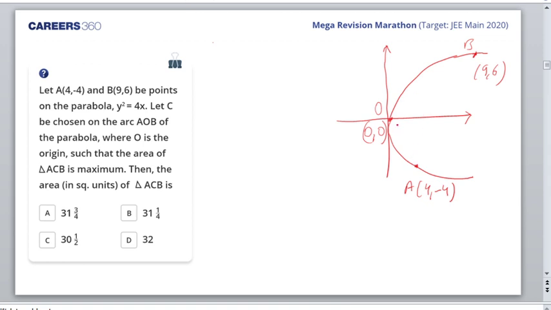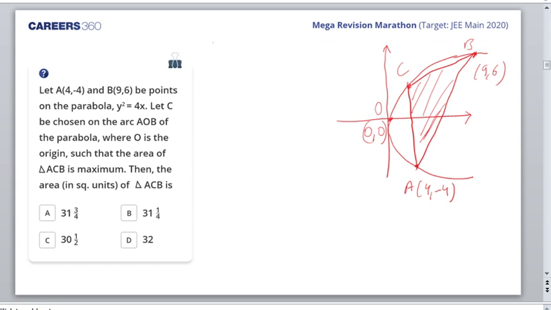C is a point here on the arc AOB. Let me choose C as this. Now I complete the triangle ACB. What I want is that the area of triangle ACB should be maximum. So let me find the expression for the area of ACB.